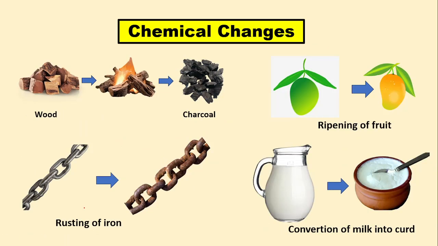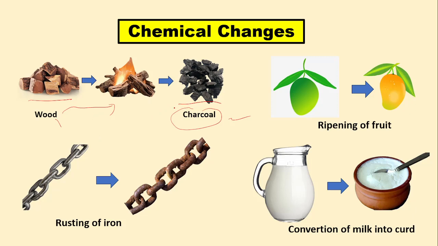Next, look at the examples of chemical changes. Here, wood. When wood is burnt, it is converted into charcoal. In this case, the property of wood is quite different to the property of charcoal. Wood is a kind of substance, charcoal is another kind of substance, and the molecules present inside the wood